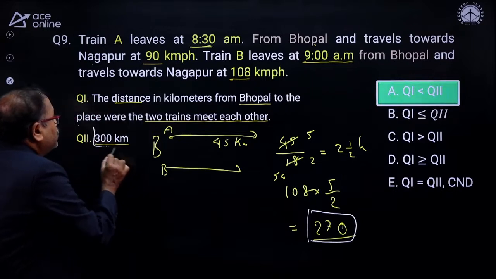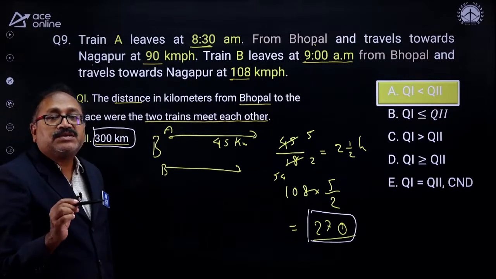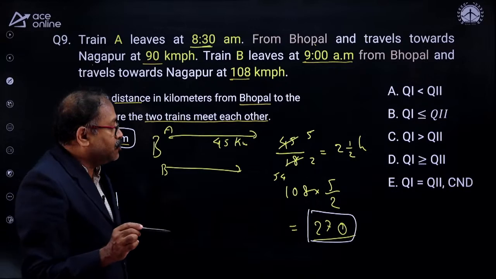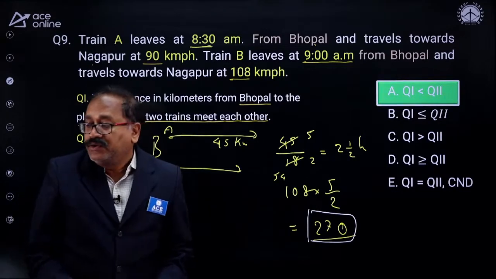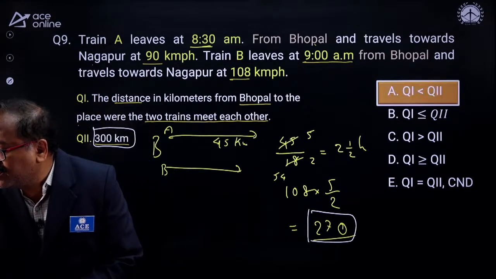And quantity 2 is given as 300. So obviously 1 is less than 2. Option choice A, which I really appreciate.